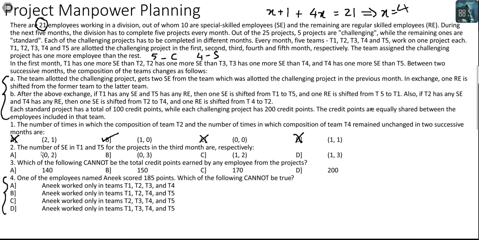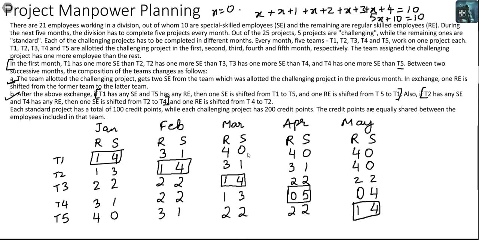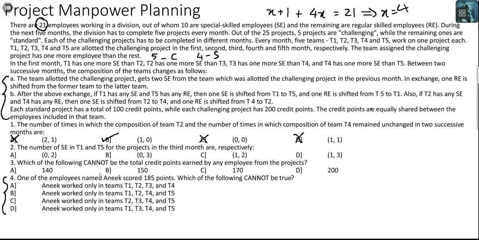Then let's look at question number 2. The number of SE in T1 and T5 for the projects in the third month. Third month, SEs in T1 and T5, 0 and 2. Okay, so the answer will be option A, 0 and 2.